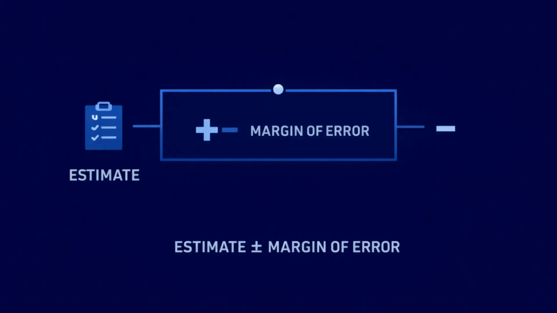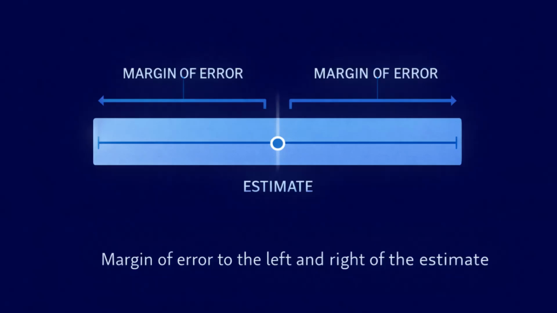Every confidence interval follows the same basic structure. It is an estimate plus or minus a margin of error. The estimate comes from the sample. It is your best single guess for the population value based on the data you collected. The margin of error is how much uncertainty you are allowing for due to sampling. You can think of the estimate as the center of the interval. The margin of error tells you how far the interval extends to the left and to the right of that